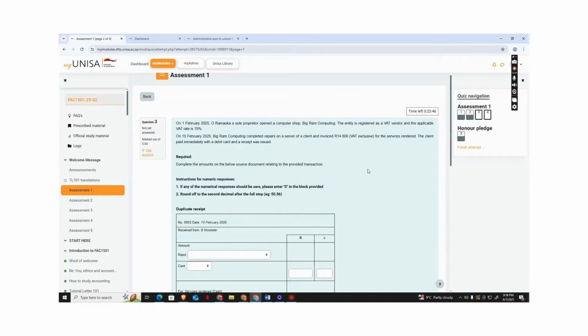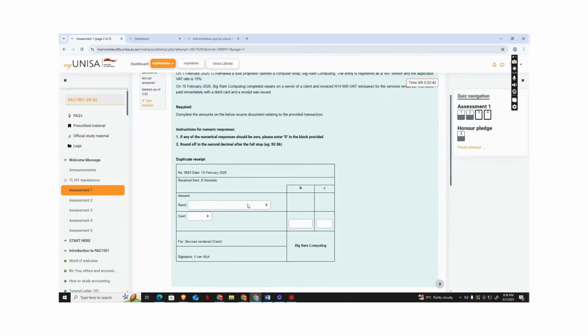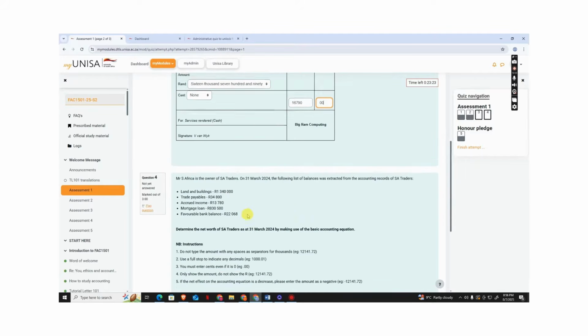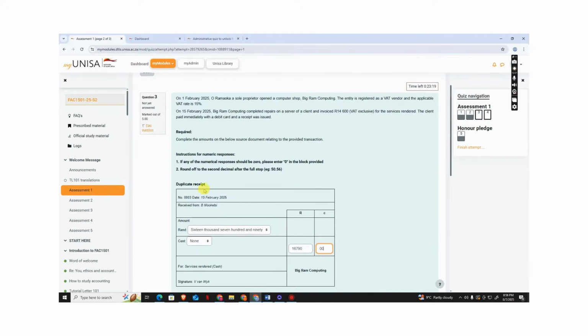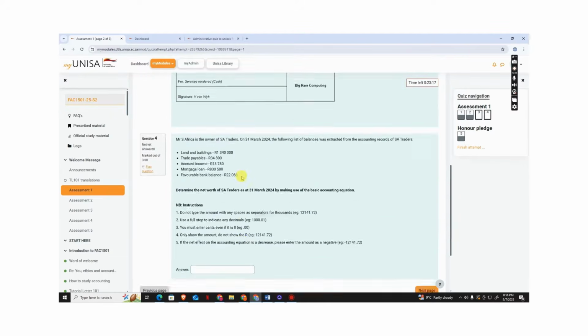You need to follow your things so badly. You need to look at your markups and all that. So the amount is 16,790. Then you put the 2 zeros, or 10, it depends on you. So we're done with this. We finish inputting the amount inside our duplicate receipt.